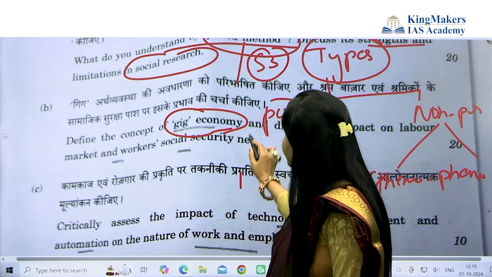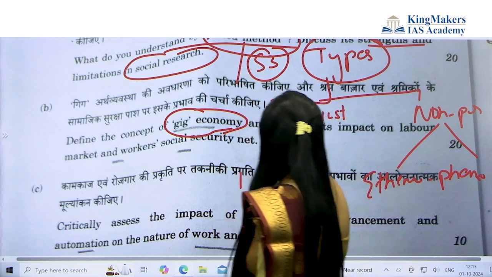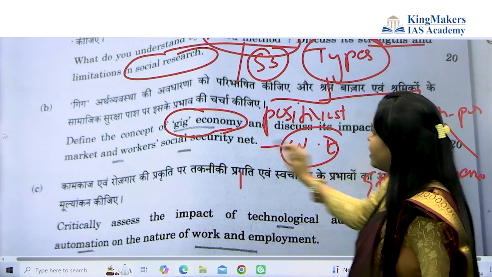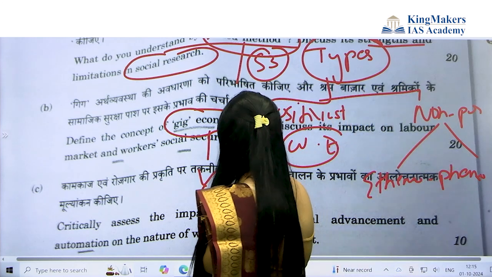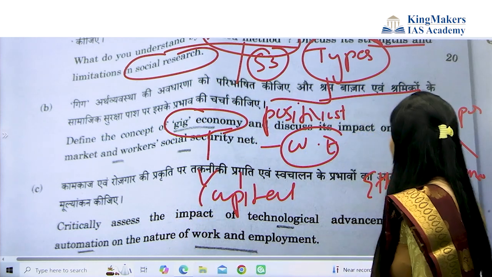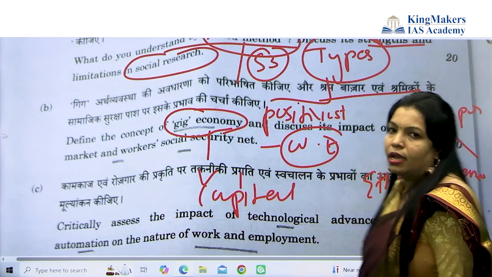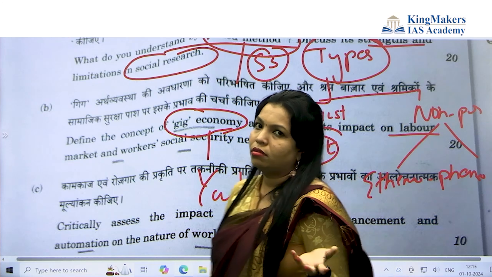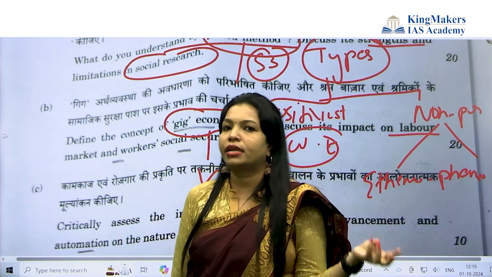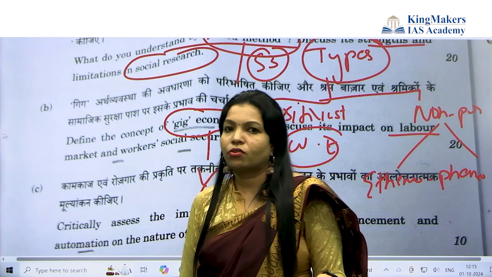For example, first of all, in the syllabus it is work and economic life. In that, the gig economy is the result of industrial society. So for industrial society, you need to understand the impact on labor and market. See, what is the syllabus of your chapter number 6, work and economic life? Feudal society, slave society, capitalist society. Then labor and society is also there.